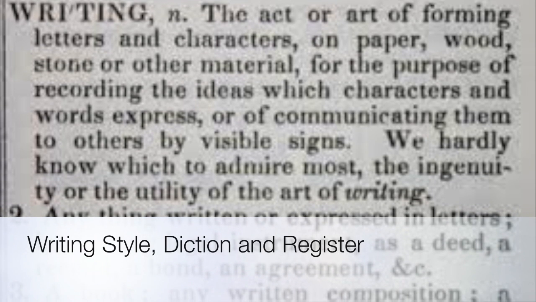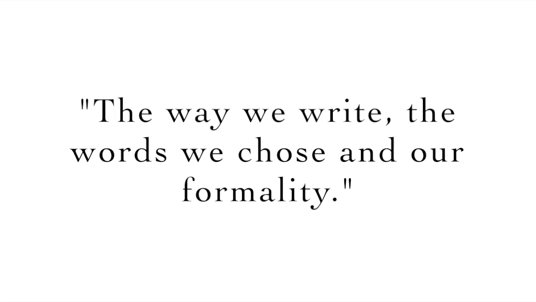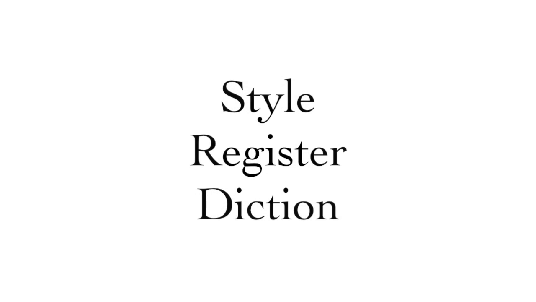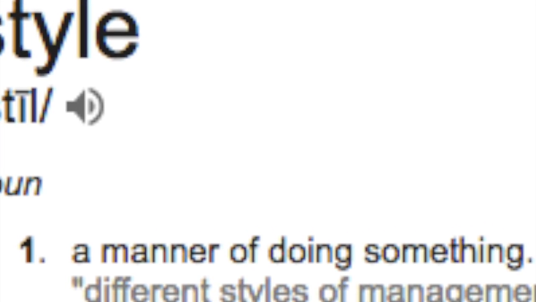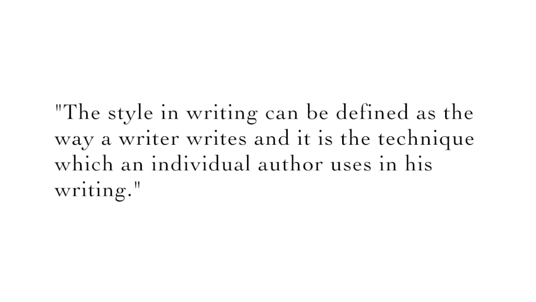Write, things such as the way we write, formality, and the words we use are important aspects we need to consider and can affect what we are trying to convey. These things are essentially writing style, register, and diction. Style: a manner of doing something, or, in this case, our personal manner of writing.